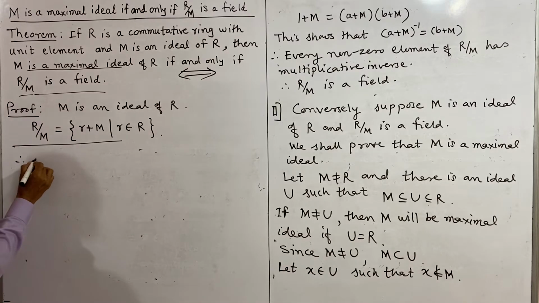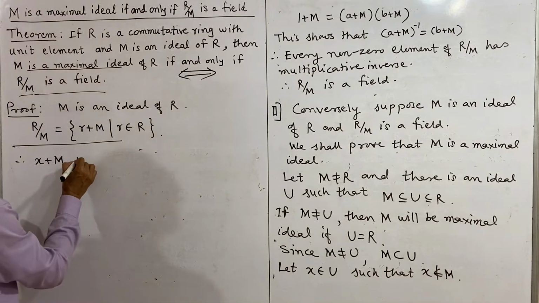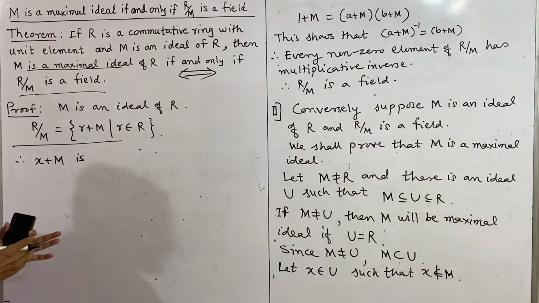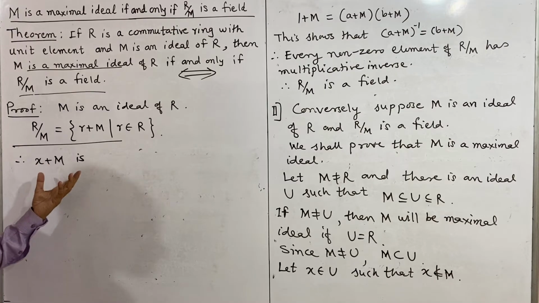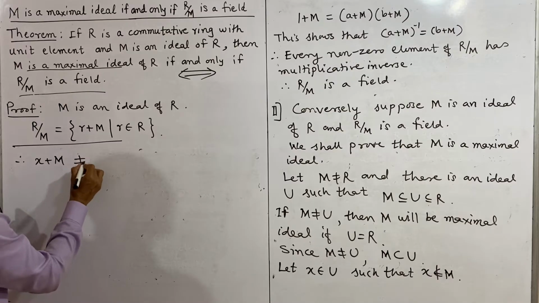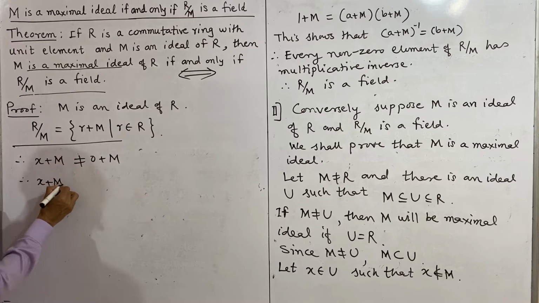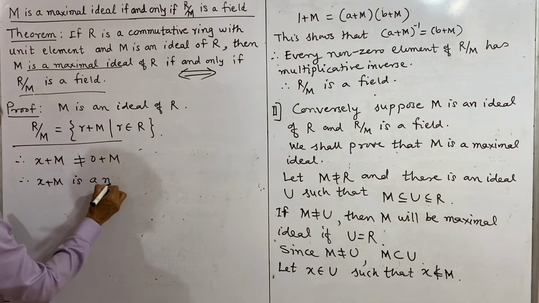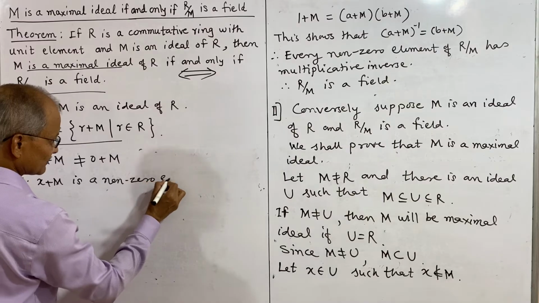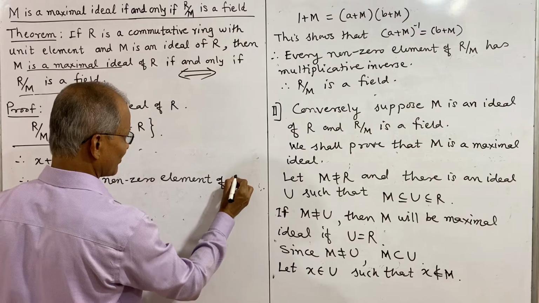Therefore x plus M is an element of R by M, and x is not in M, therefore x plus M is a non-zero element. If x plus M were equal to M, then it would be the zero element. Or you may write x plus M is not equal to 0 plus M, and therefore x plus M is a non-zero element of R by M.